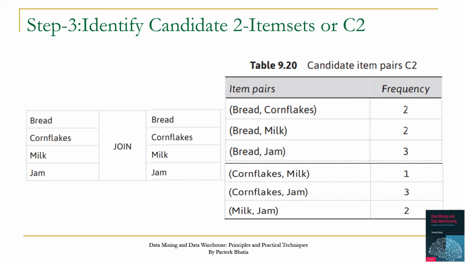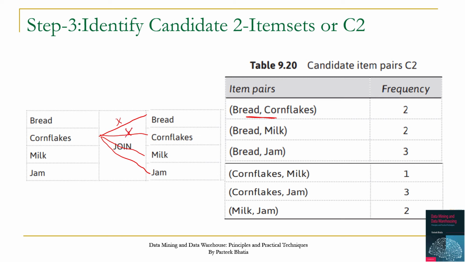The next item is cornflakes. Again there are 4 possible pairs for cornflakes. The first is cornflakes bread. We have already considered this pair under bread cornflakes, so there is no need to consider it again because it is already covered. This is redundant.